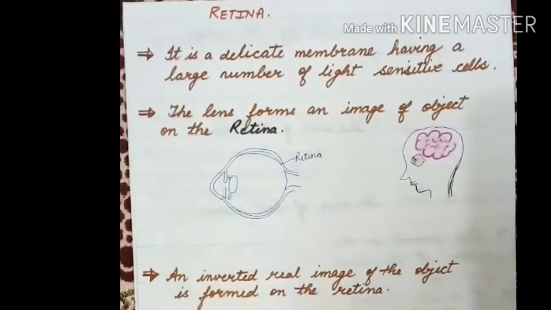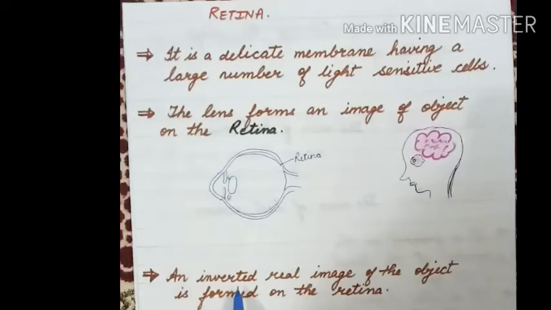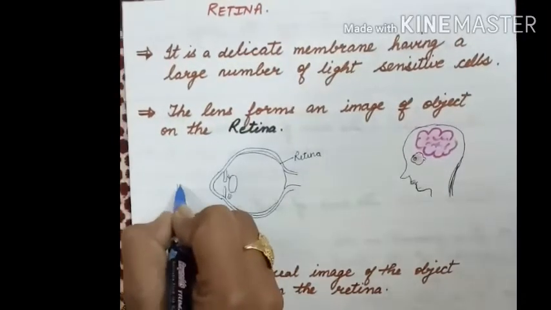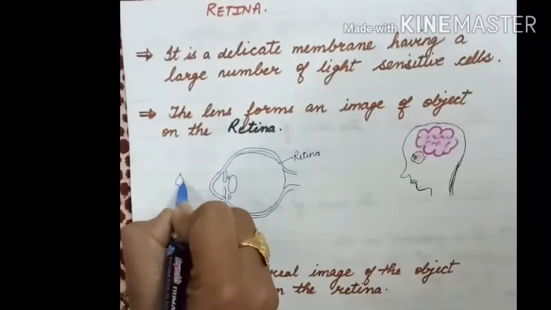The image formed on the retina is inverted and real. What is the meaning of inverted? Suppose there is a candle.